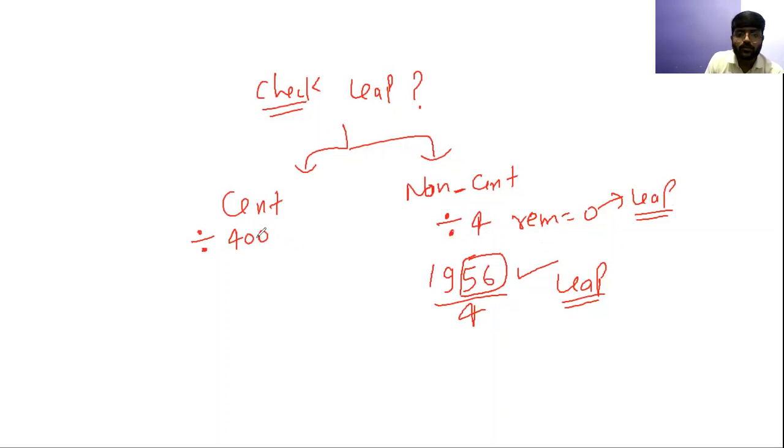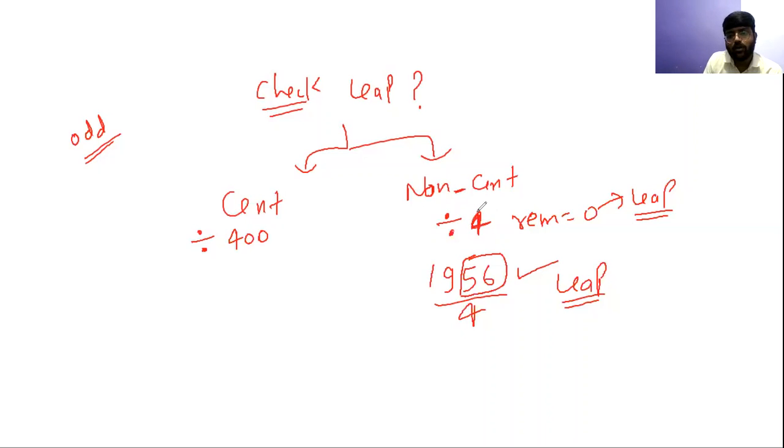And why so? You can ask me the question, why are we dividing it by 400 in case of a century year? This question will be answered in due course of time. In a further video, I will answer this question once we are clear with the odd day concept. Once I teach odd days, it will be clear why I am dividing it by 400 years. Division by 4 is clear to everyone, right? Why are we dividing it by 4?